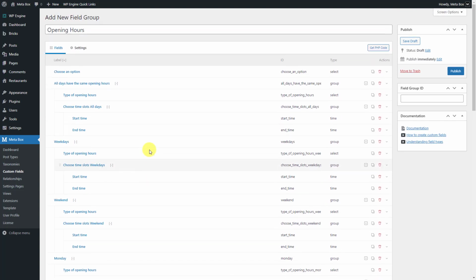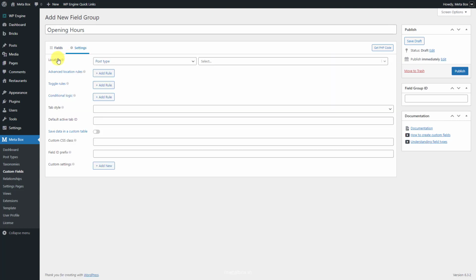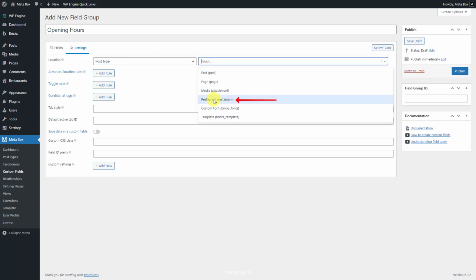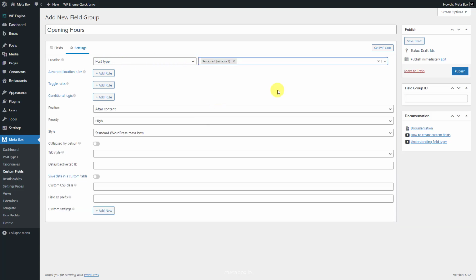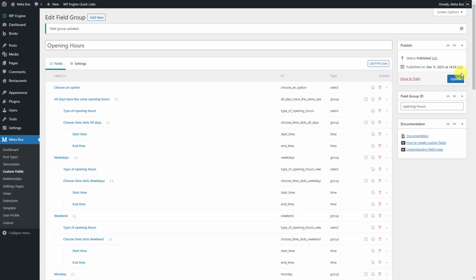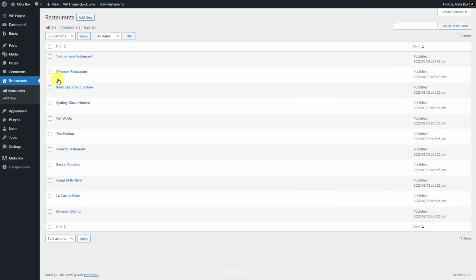After having all the fields with reasonable settings, move to the Settings tab, set the location as post type, and select Restaurant to apply these fields to it. Now, we can add time slots to the fields for each restaurant.